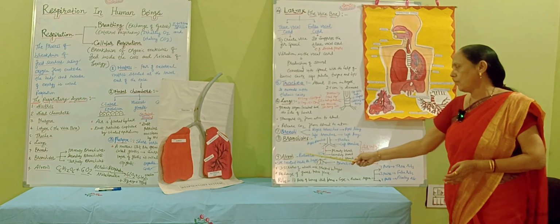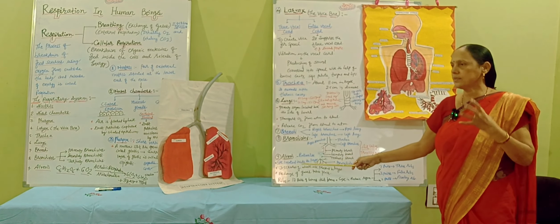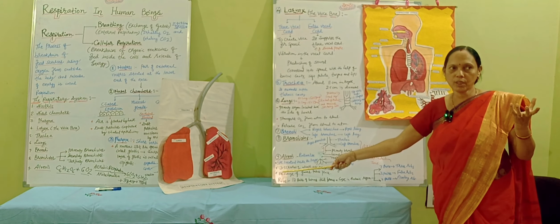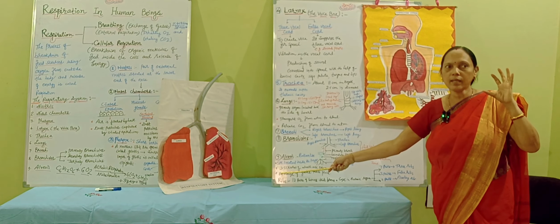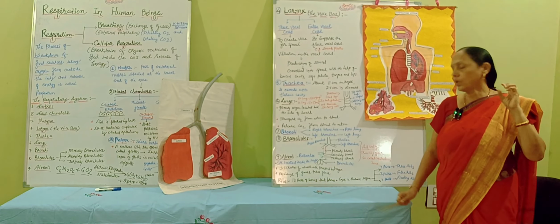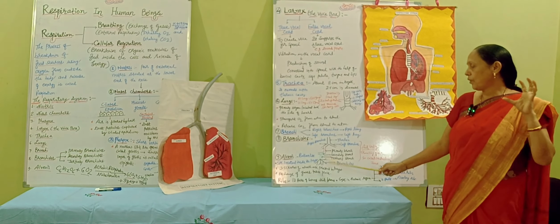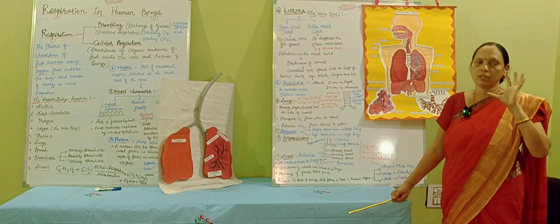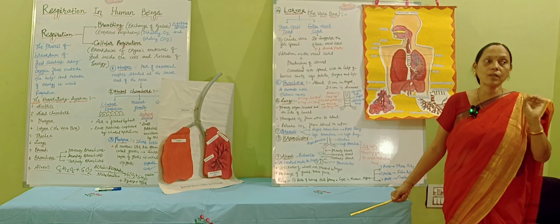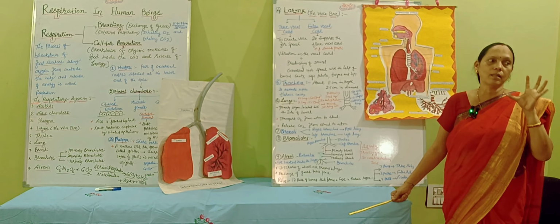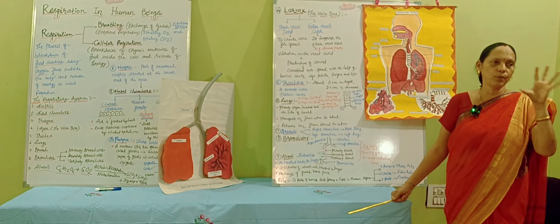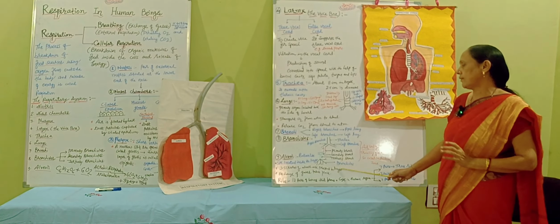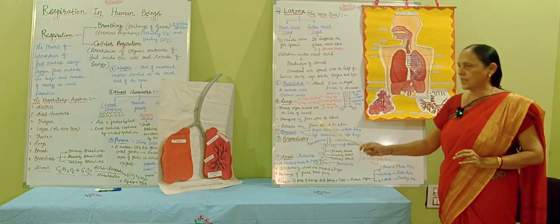And afterward, alveoli, this is the balloon-like structure located inside the lung. And you might be surprised to listen, आपको जानकर आश्चर्य होगा कि एक लंग के अंदर 3.5 करोड़ alveoli होते हैं. 3.5 करोड़ alveoli एक लंग्स के अंदर होते हैं. आप देखिए कितने सारे मॉलिक्यूल को वो ऑक्सीजनेटेड करते हैं. And now exchange of gases takes place here.